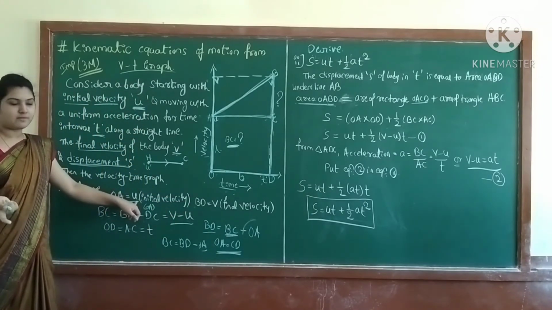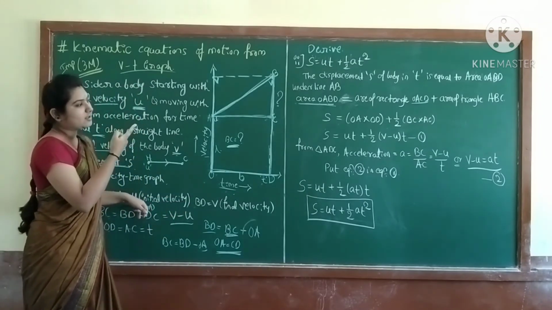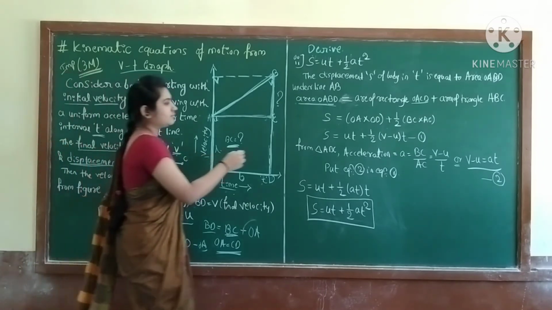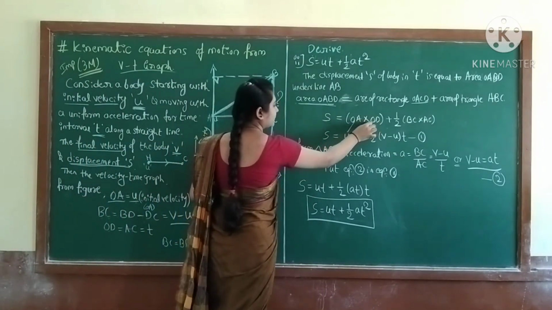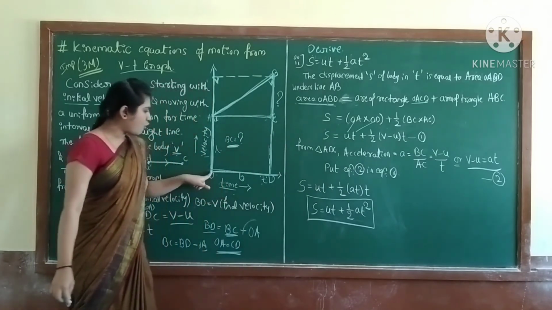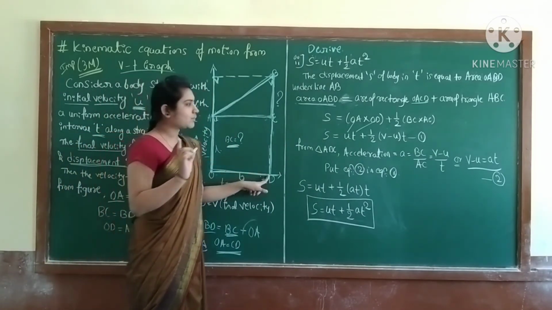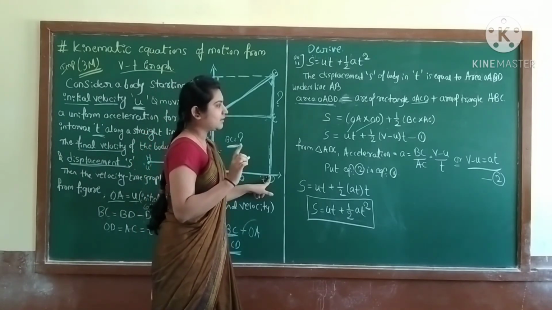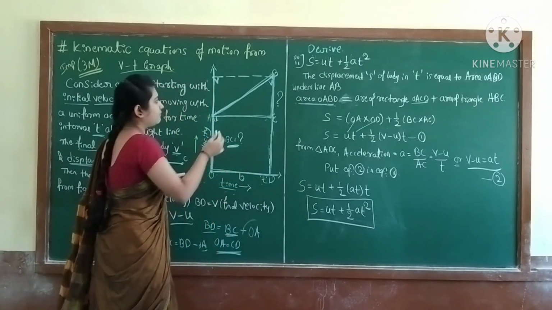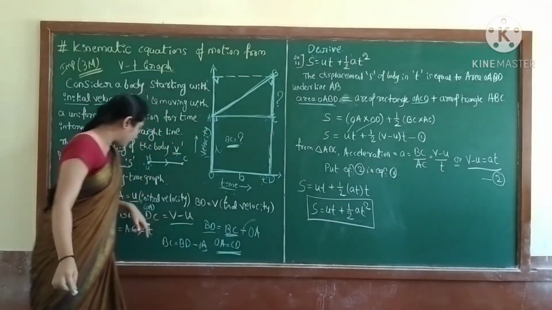OA is u, the initial velocity. Just put the value there, OA is u here. Then OD is T, the time interval on the x-axis. Just put the value, plus half. BC, what is BC? Have you calculated BC here?